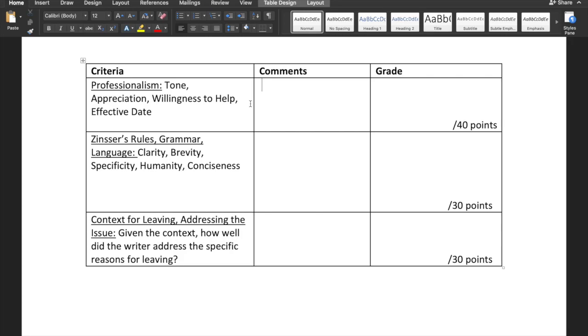Almost always good to have an effective date as well. We did talk a little bit about how there could be some exceptions to these depending upon your context, but those are some good general rules. Zinsser's rules: grammar, language, clarity, brevity, specificity, humanity, conciseness. Context for leaving. What you'll also want to talk about is, depending upon what the context is for why you're leaving, how are you addressing the issue? How well did you as the writer address the specific reasons for leaving?